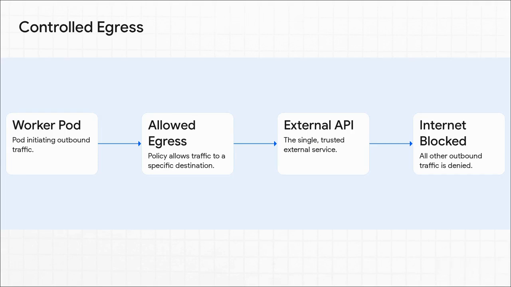So let's say you have a worker pod that needs to call a specific trusted API on the internet, like a payment processor. What we want to do is create a rule that opens up one tiny specific door for egress traffic to only that API's address, and then slams every other door to the internet shut.